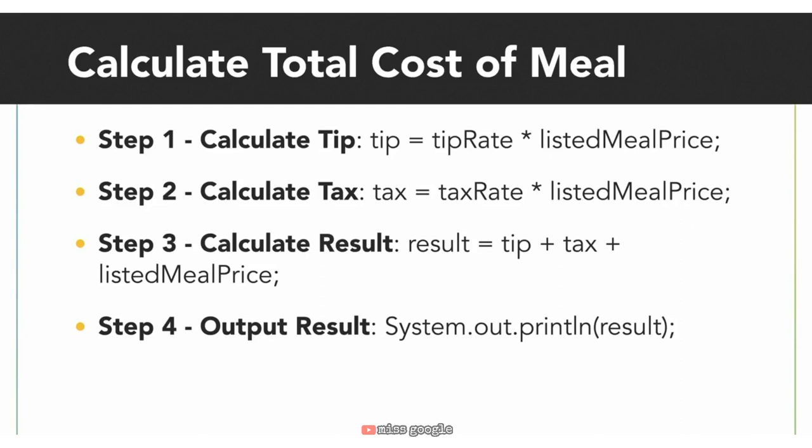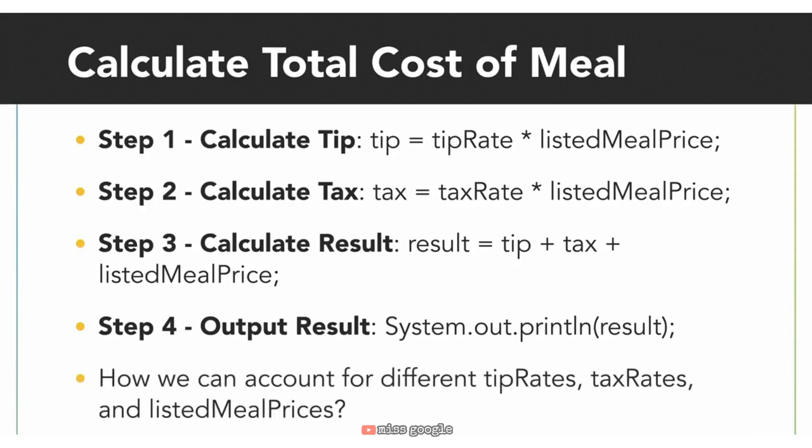Of course, almost every meal you order will have a different listed price, and sometimes you might want to tip a different rate depending on the service you get. Sales tax rates also differ depending on what state or country you are in. How can we account for this in our function? What value could we possibly give listed meal price, tip rate, and tax rate if they change every time?